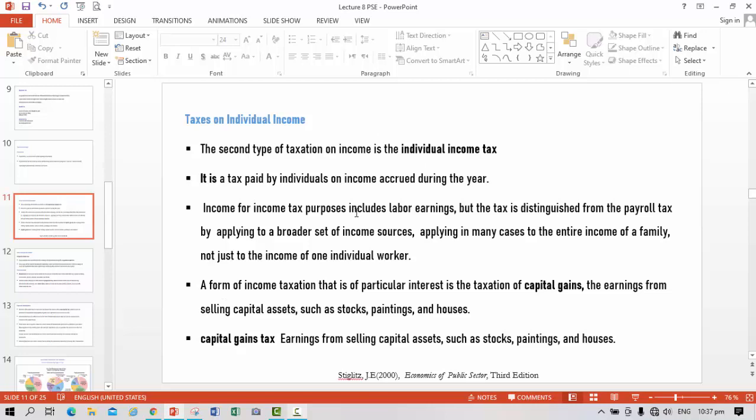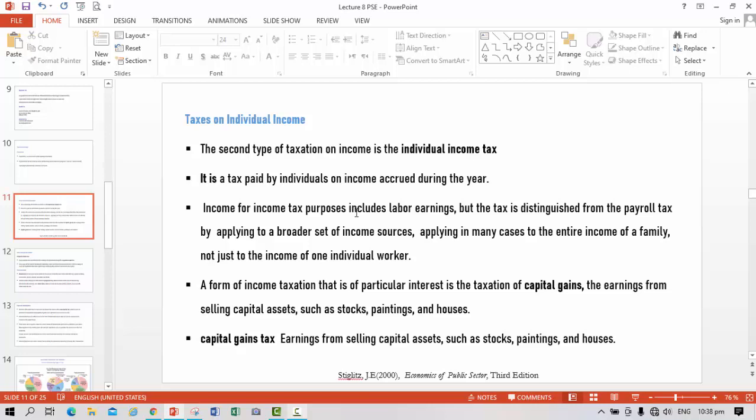Income for income tax purposes includes labor earnings, but the tax is distinguished from payroll tax by applying to a broader set of income sources, in many cases to the entire income of the family, not just the income of one individual worker. The payroll tax is deducted from the income of a single person, while the income tax is levied on income from all sources.